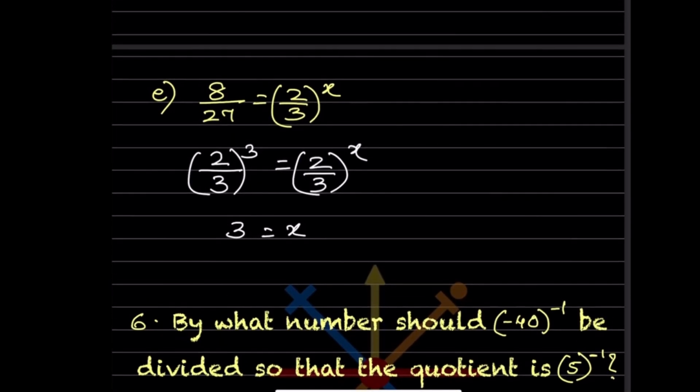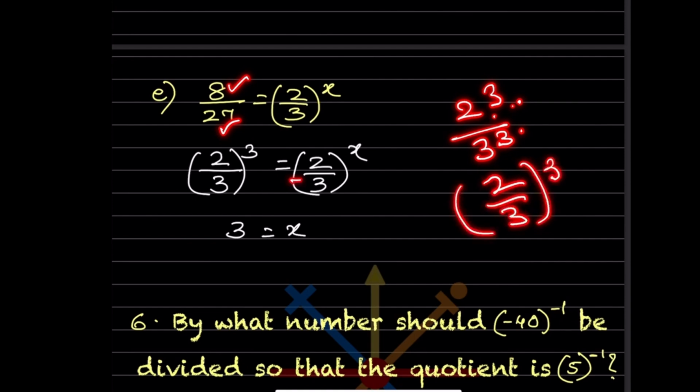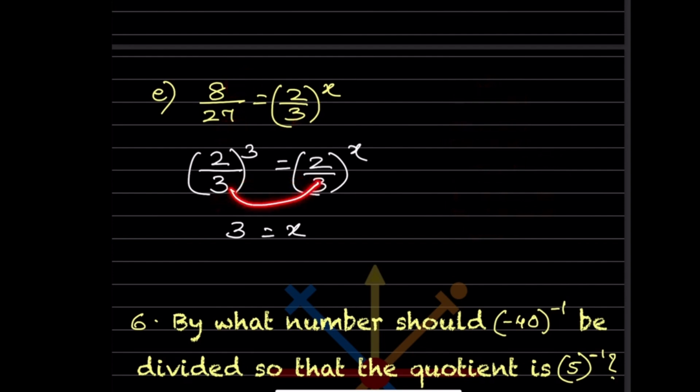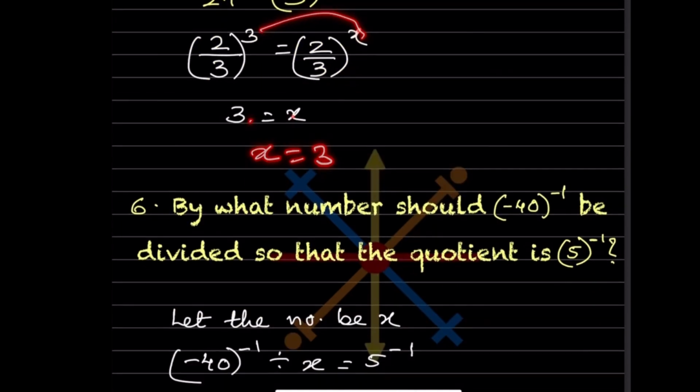So now look at here, again what you can see here, these both are different. So we can make them the same, because we can write here 2 cube, 27 we can write 3 cube. 2 cube means when you multiply 2 into 2 into 2, you get 8. 3 into 3 into 3, we get 27. So we can also write this as 2 by 3 cube. So this is what I have written. And now you can see both the bases are the same. So if the bases are same, the exponents should be same. So ignore the bases. So 3 is equal to x, or we can also write x is equal to 3.